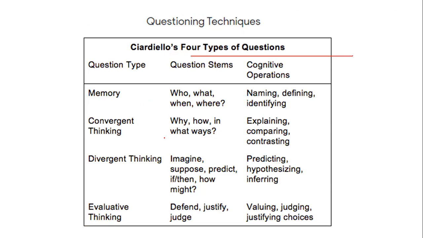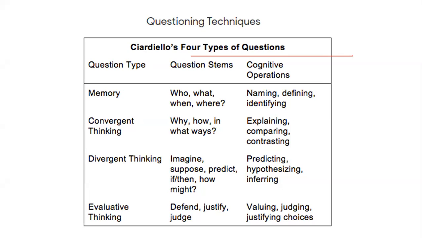So this particular questioning technique was given by Cardillo's four types of questions, where we have question types in the form of memory, convergent, divergent, and evaluative thinking, where we have question stems, that is, who, what, when, where, why, how, in what ways. Basically, what is imagined, what is predicted, or how exactly it is justified or judged. So we'll see the operations one by one.